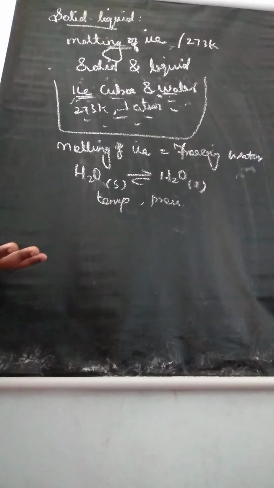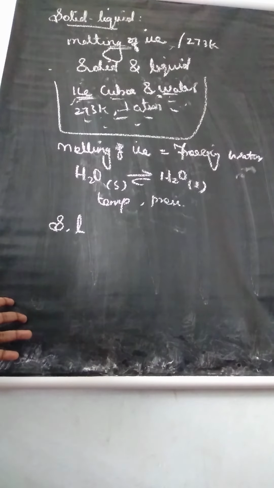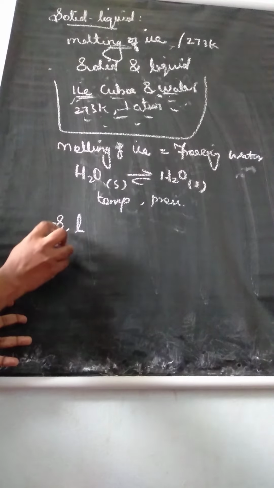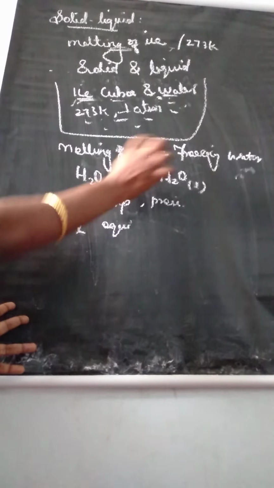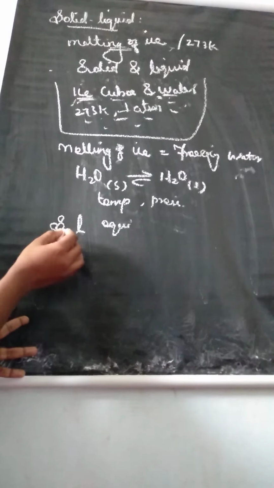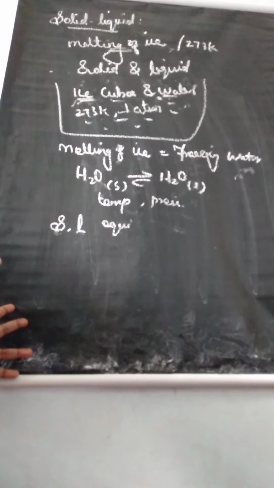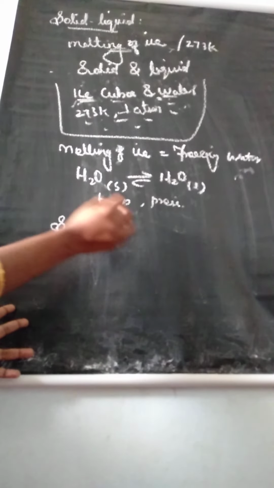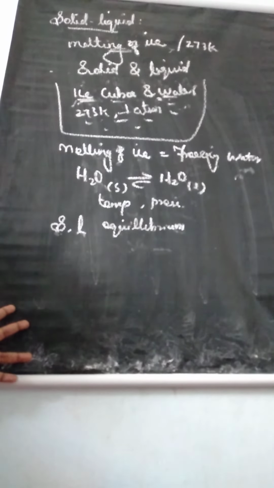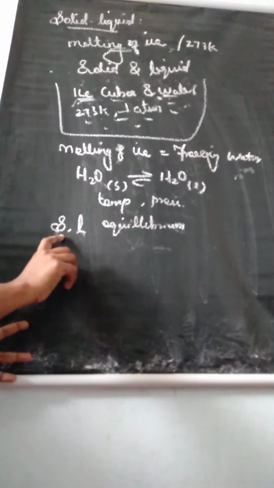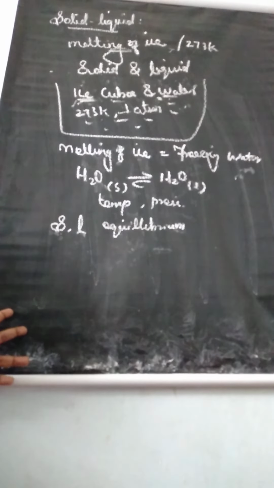Melting point means the temperature at which the solid and liquid phases are at equilibrium. Here, melting of ice and freezing of water are equal. Solid and liquid are in equilibrium. The temperature at which the solid and liquid phases are at equilibrium is called the melting point.